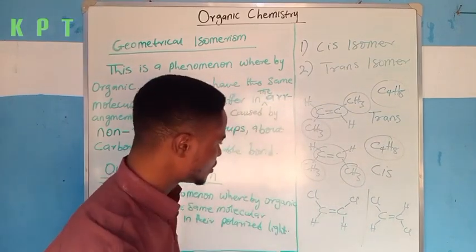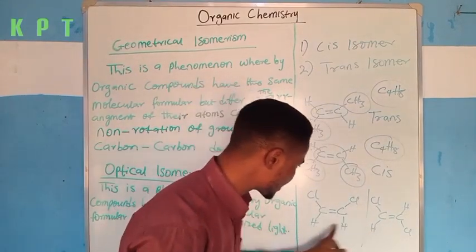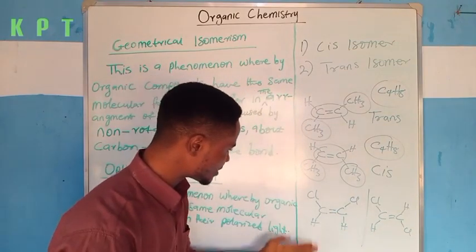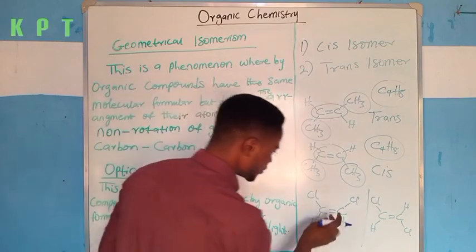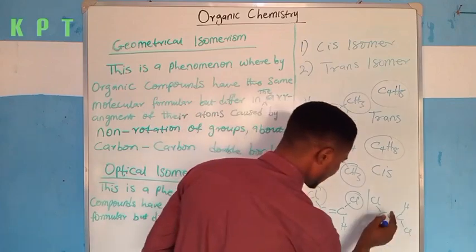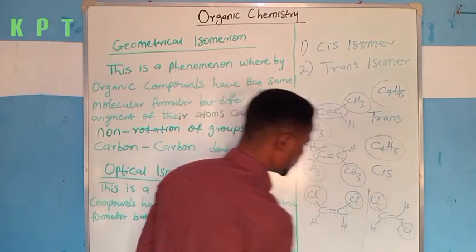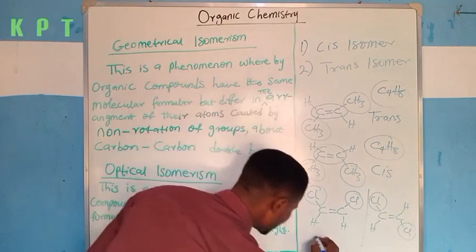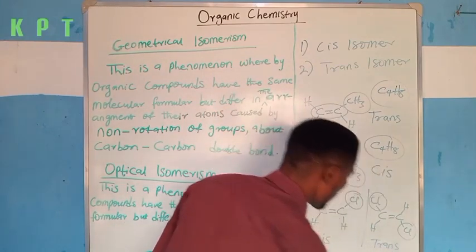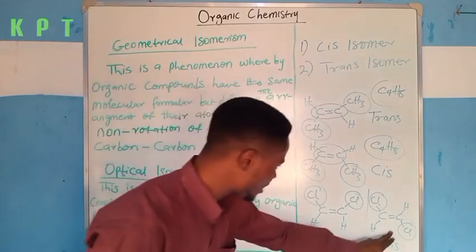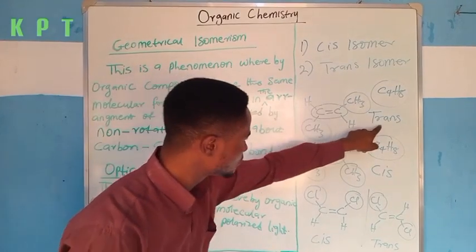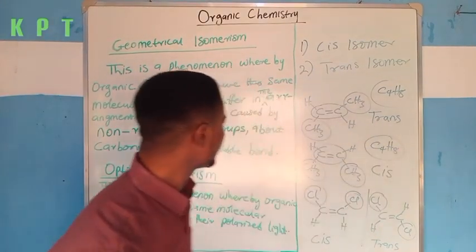So if you now watch carefully, these two compounds are the same in terms of molecular formula, but they are different in terms of their structural formula. Precisely, they are isomers of each other, because on this compound, these are the two identical groups, and on this compound, these are the two identical groups. So here, the two identical groups are on the same side, hence it is cis. And here, the two identical groups are on different or opposite sides, hence it is trans. Very, very important. So it therefore means that if you want to name this compound, you must use the word trans before naming. Very, very important.